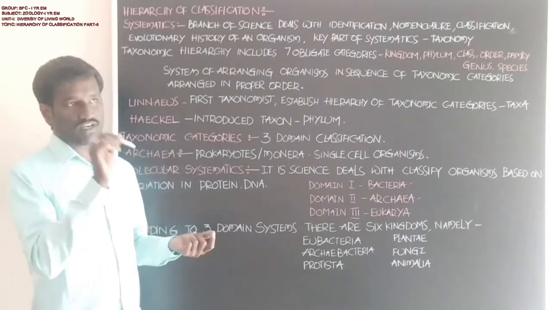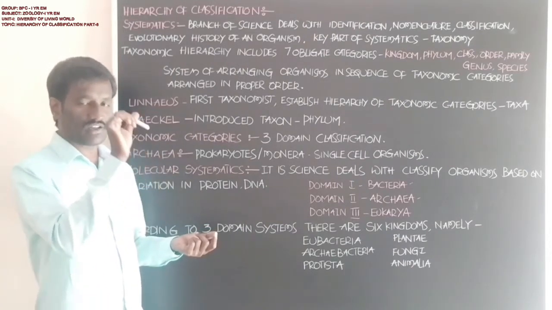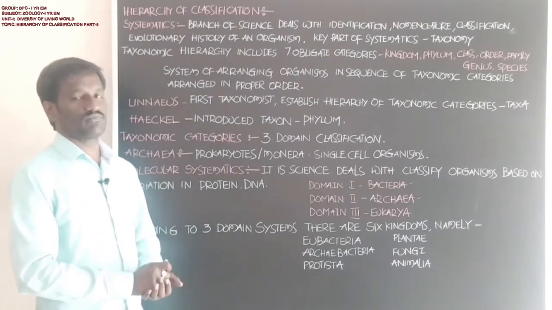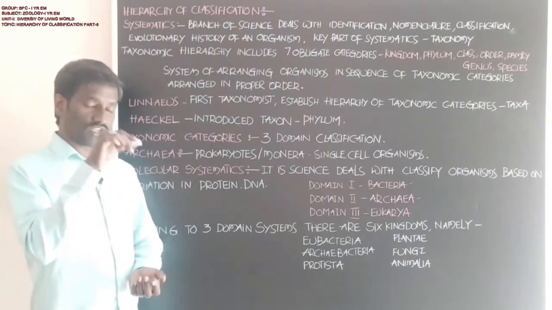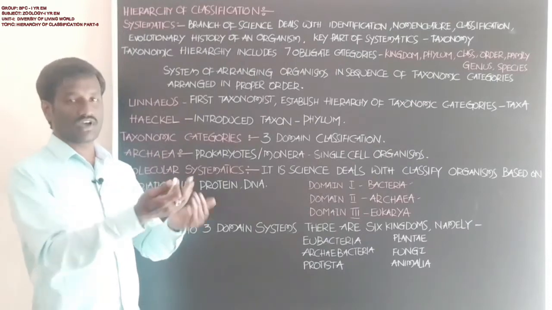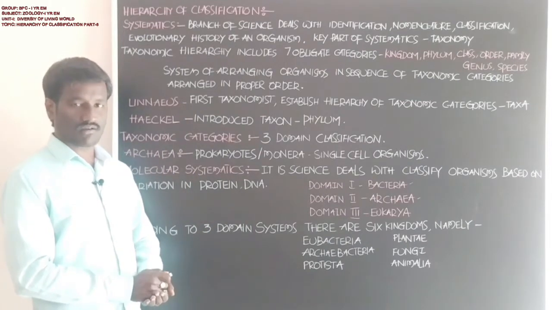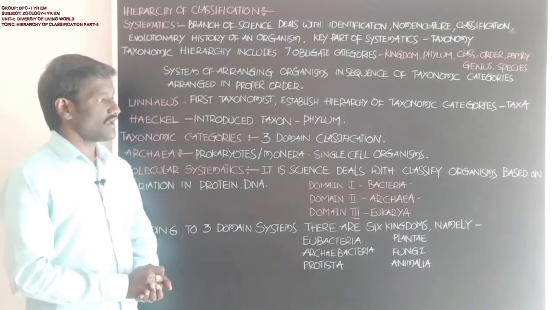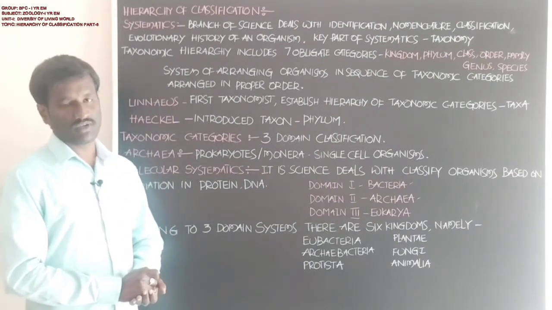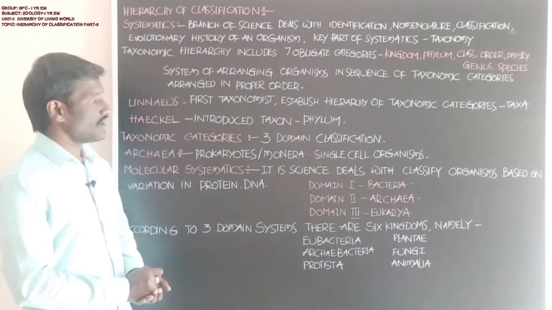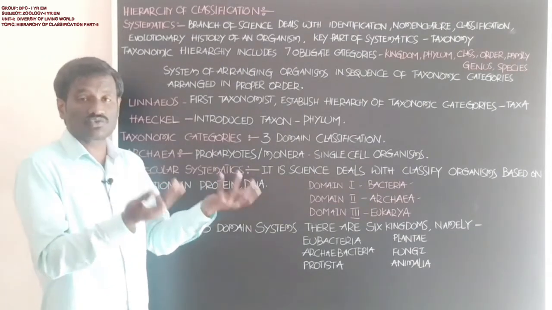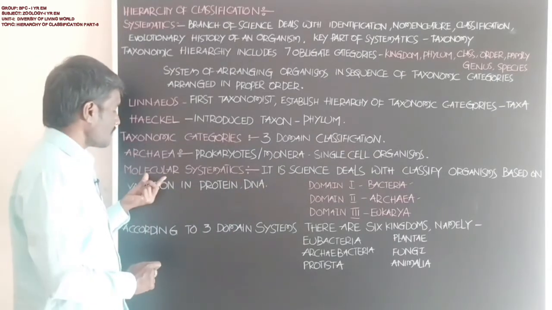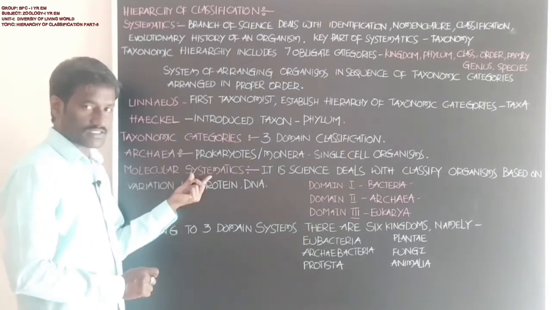Which type of DNA molecules and which type of proteins are present in the cellular content of the organism? Based on this, living organisms are classified. That science is called molecular systematics.